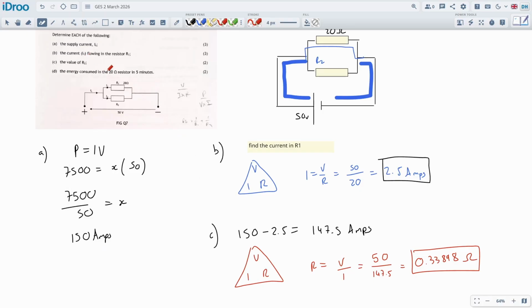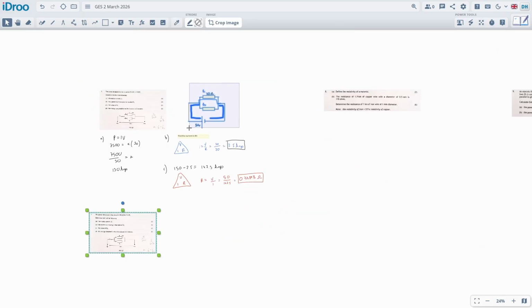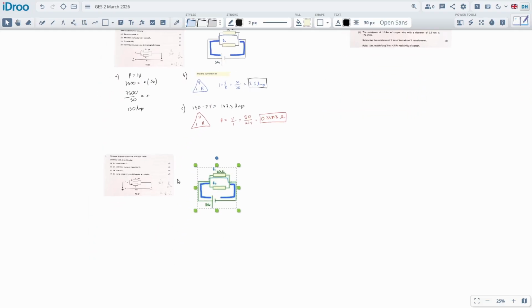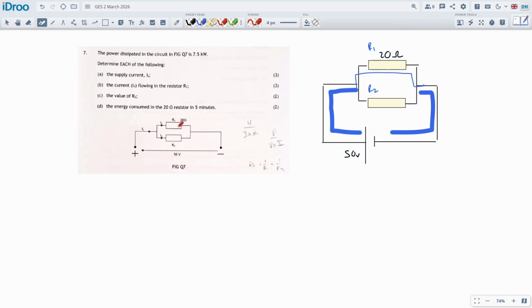The energy consumed in the 20 ohm resistor in 5 minutes. That's a little bit strange as well. It's not the whole circuit, is it? It's just that little bit. I tell you what, let's grab this question. Let's move it all. Let's grab this circuit diagram as well, just so I can take a fresh look at it. The energy consumed in 5 minutes.